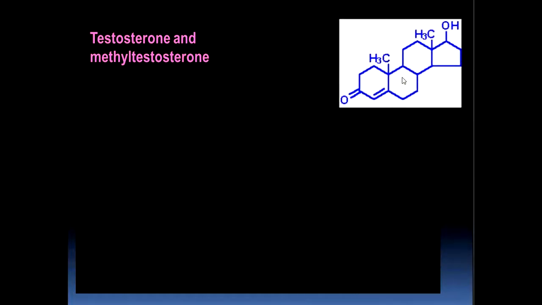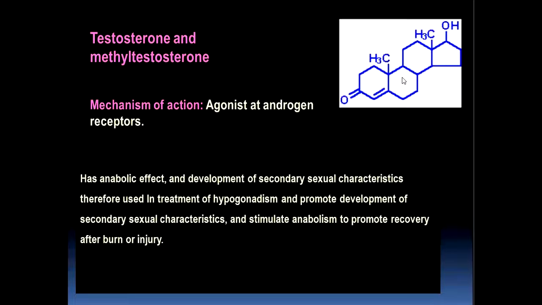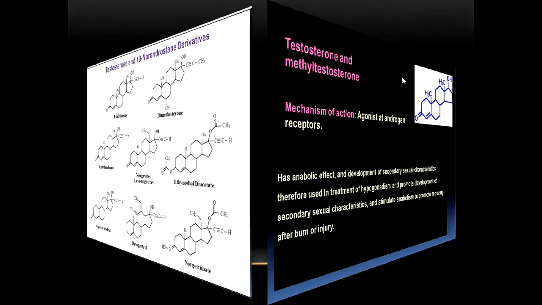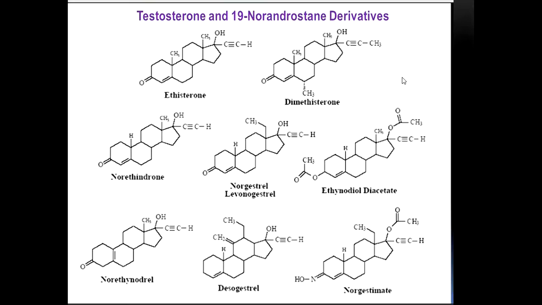Now we speak about testosterone and methyltestosterone. The mechanism of action of testosterone is as an agonist at androgen receptors. Testosterone has an anabolic effect on development of the secondary sexual characteristics, therefore it is used in the treatment of hypogonadism and to promote development of secondary sexual characteristics, and it stimulates anabolism to promote recovery after burn or injury. These are testosterone and 19-nor-androstene derivatives.